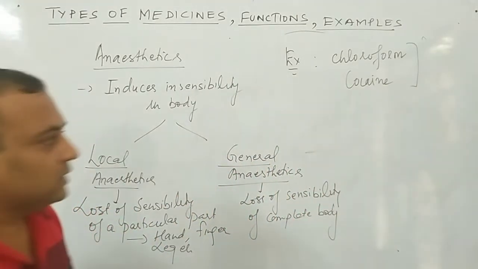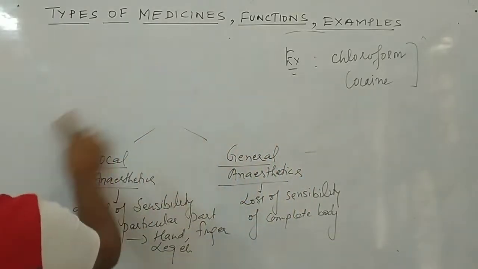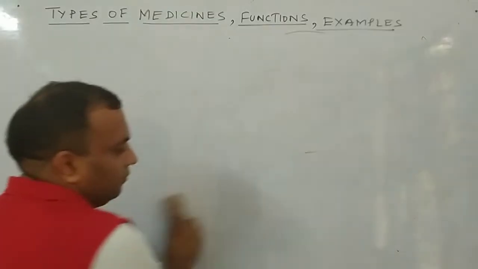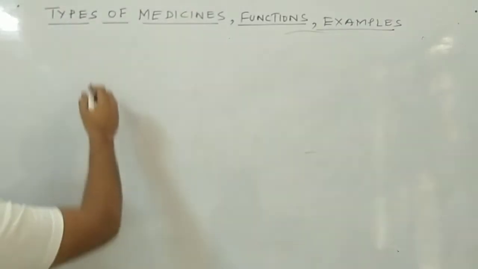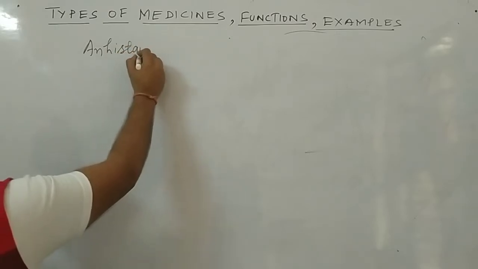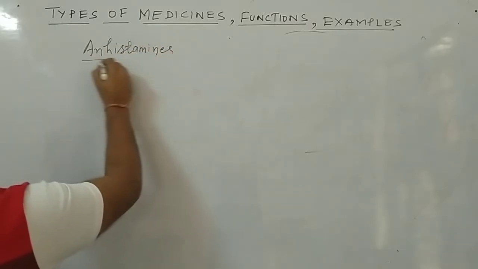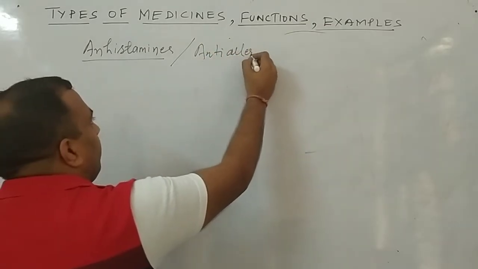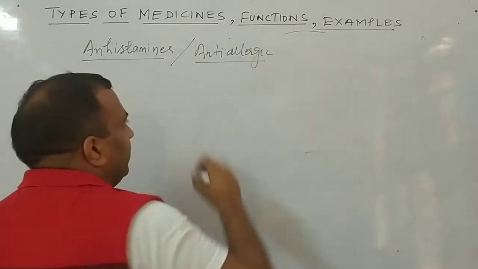Now the next one is antihistamine. Next type of medicine is antihistamines, also said to be anti-allergic medicines.